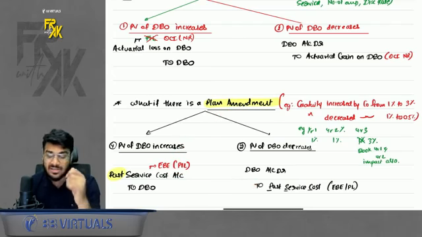So how to differentiate in an exam? Do remember, if there are changes in estimates, then it is actuarial gain or loss. If there is a plan amendment, then it is a past service cost. Plan amendment is rare, therefore you can impact profit and loss. Estimate changes are very frequent, so impact OCI. So five terms done: current service cost, DBO, interest cost, actuarial gain or loss, and then past service cost.